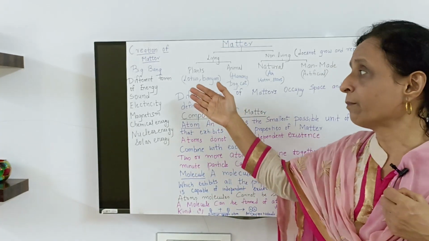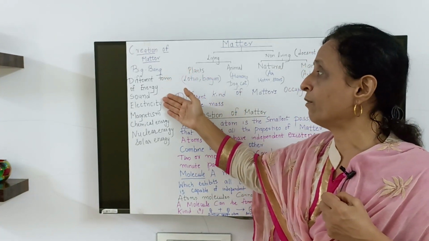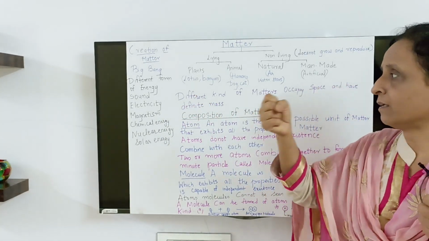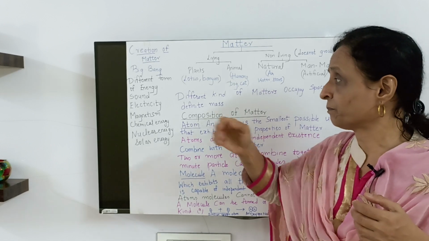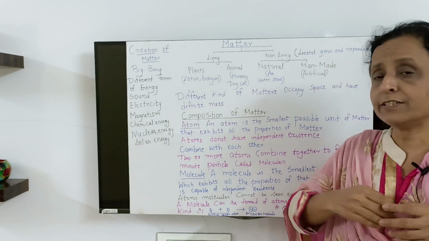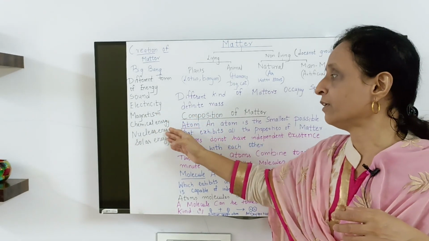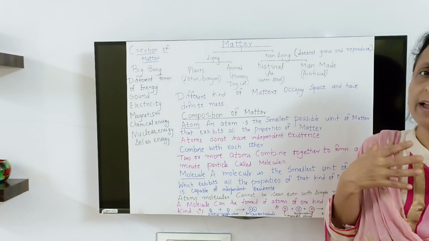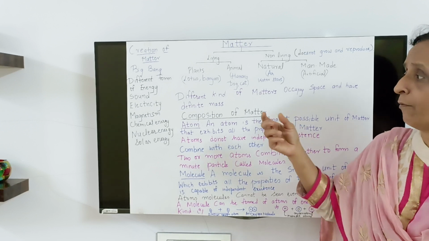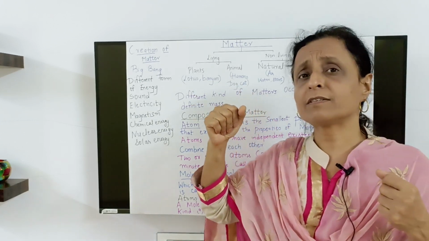So which type of energy was there? Different forms of energy were there in the bundle: sound energy, electrical energy, magnetic energy, chemical energy, nuclear energy, solar energy. So this is how matter was formed from the heart of the star.